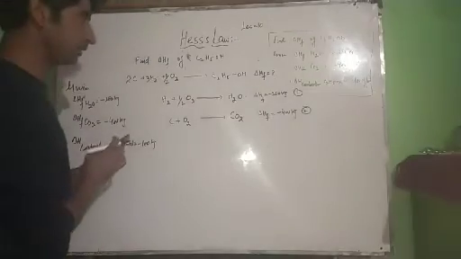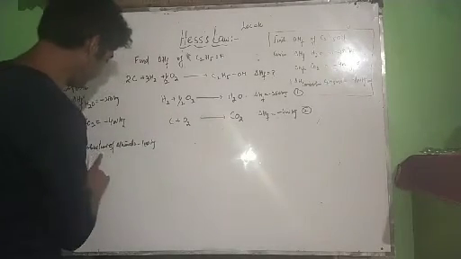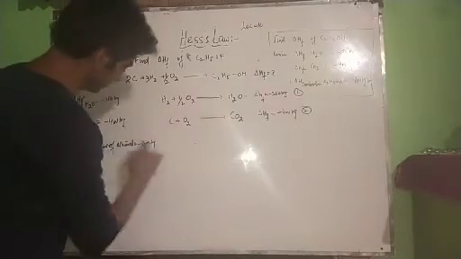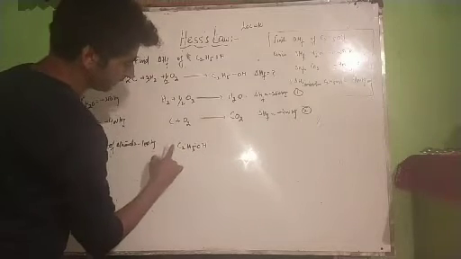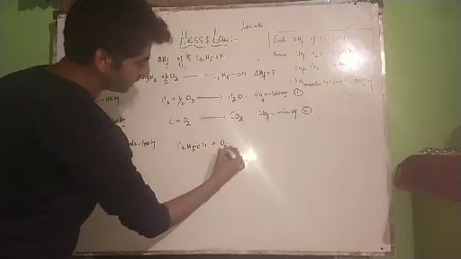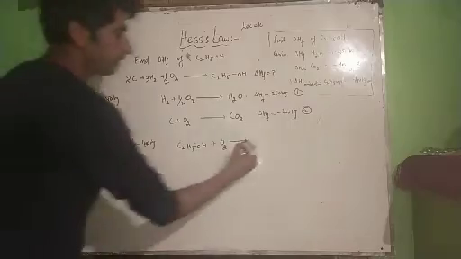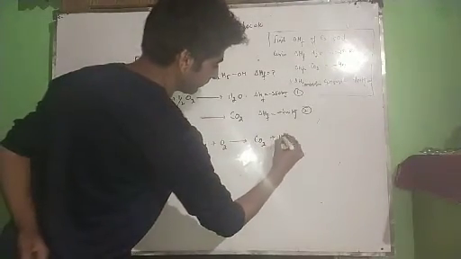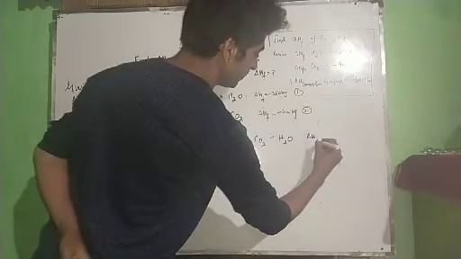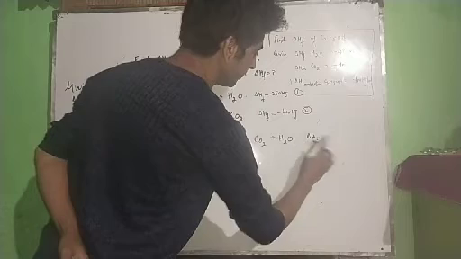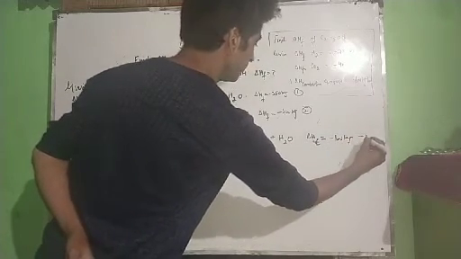What do you mean by heat of combustion? I have already uploaded a lecture on this. Heat of combustion is when 1 mole of a substance completely burns. 1 mole of ethanol, C2H5OH, completely burns in oxygen. What does ethanol give when it burns in oxygen? It will give carbon dioxide and water. This is heat of combustion. Delta H for this reaction is given as minus 100 kilojoules. This is equation 3.